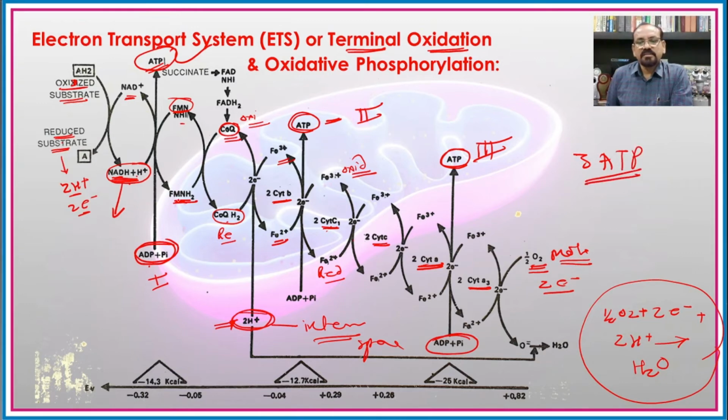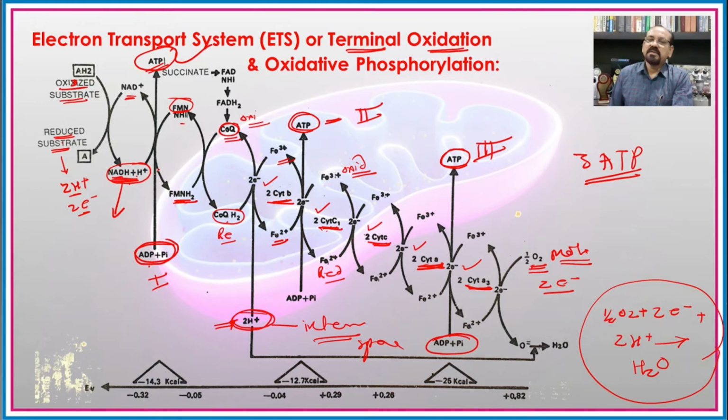One more thing, these different cytochromes involved in this electron transport chain have the ability to transport a single electron at a time, and hence there is need of 2 molecules of the cytochromes for the transport of electrons across the electron transport system.